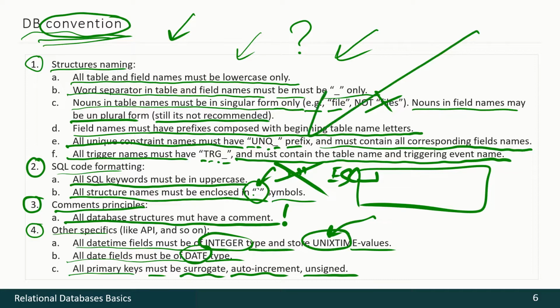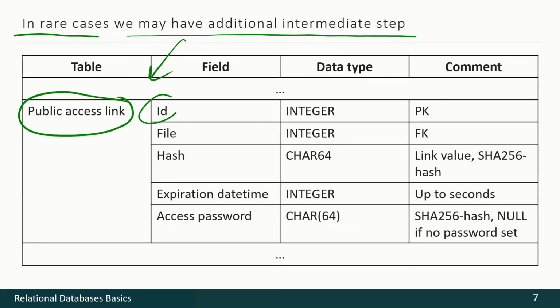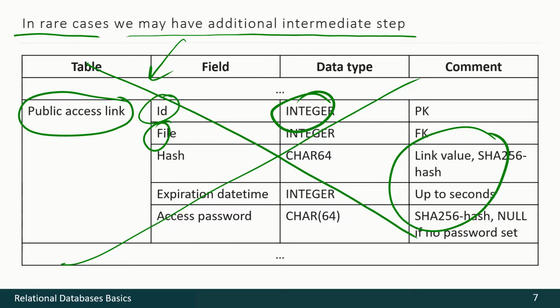So following these agreements will improve technical usability of our database a lot. In some rare cases, we may have additional intermediate step. We may create such a text description of our database that contains information about table, fields, data types, some comments and so on, but for simple databases this step is not really necessary.